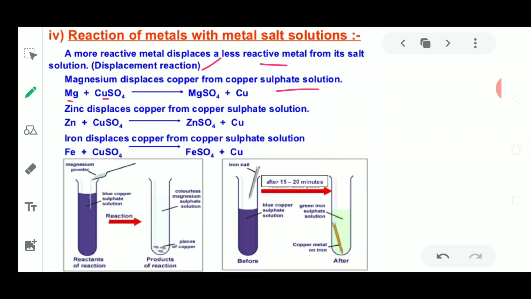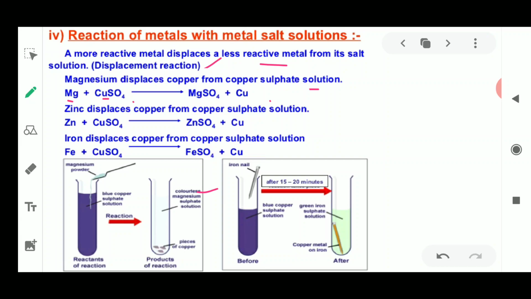As we know, in the reactivity series, the place of magnesium is much higher than that of copper. That is why it is going to remove copper, and in place of copper, magnesium will come. So with SO4, magnesium is attached, MgSO4 plus copper is formed. Okay, copper metal is going to be displaced. Now how is this reaction taking place? I'll show you in these diagrams. First we'll discuss more examples.